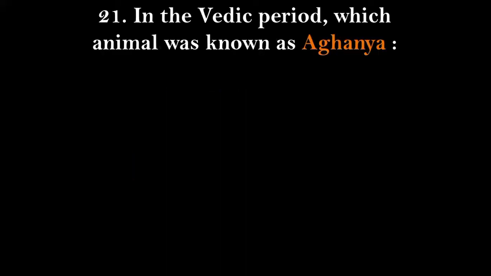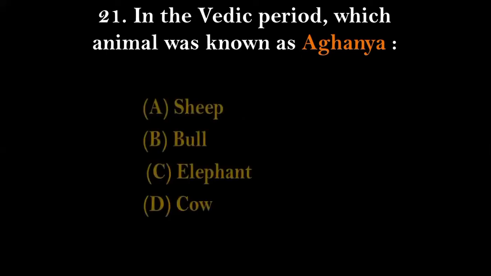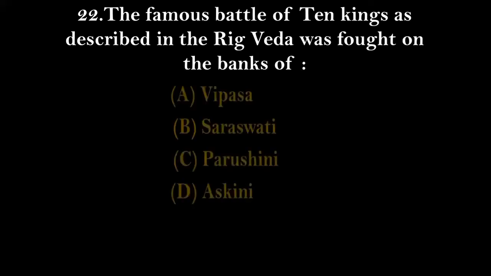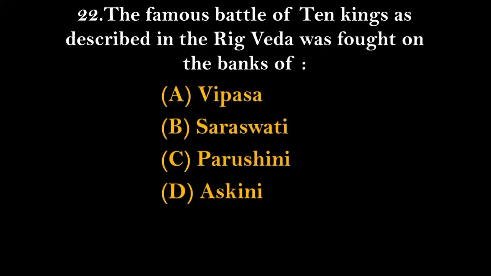Question number 21. In the Vedic period, which animal was known as Aghnya? Options given here are sheep, bull, elephant, and cow. So the right answer for this will be option number D, that is cow. Question number 22. The famous battle of 10 kings, as described in the Rig Veda, was fought on the bank of Vipasa, Saraswati, Parushni, and Askini.